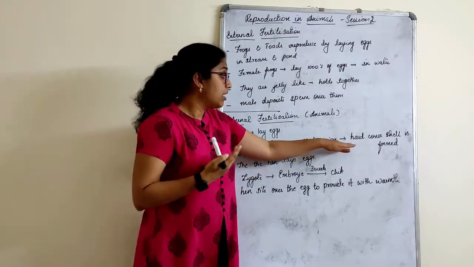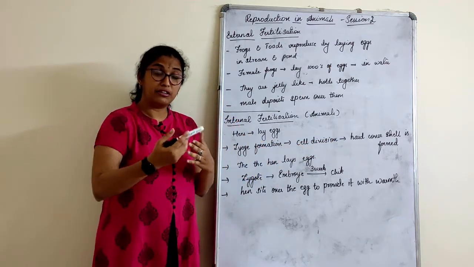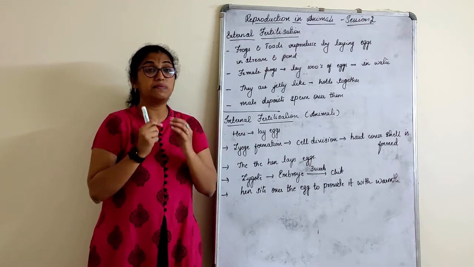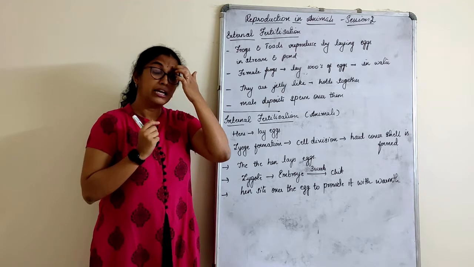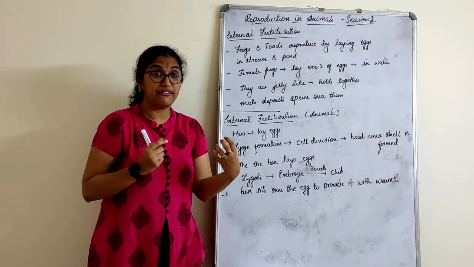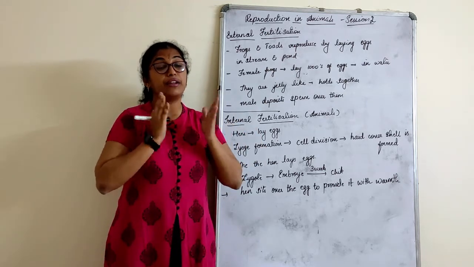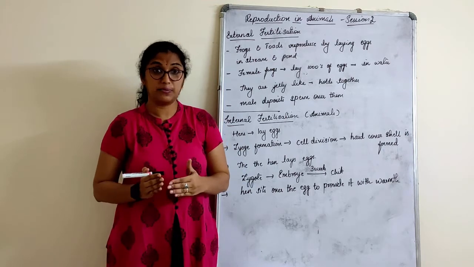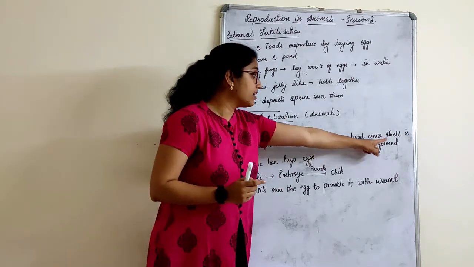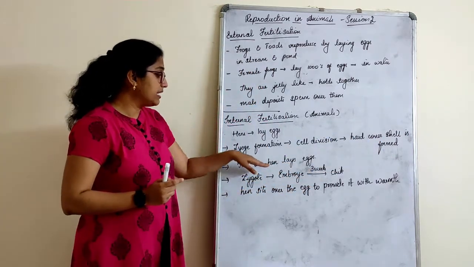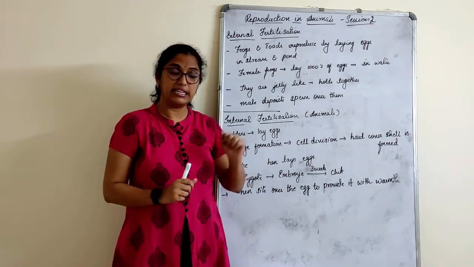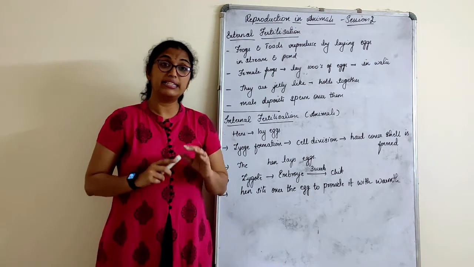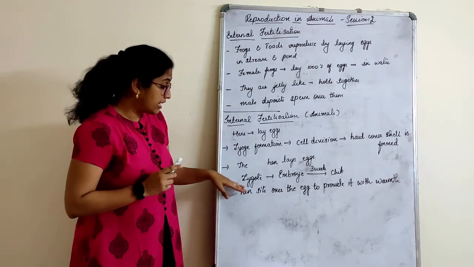So once it goes on dividing further, that egg develops a hard shell cover outside the body. Now, once the hard shell is developed, the hen is ready to lay the eggs, right? That means the hard cover shell is formed. The hen lays the egg. Now, once the hen has laid the egg, the zygote is formed.